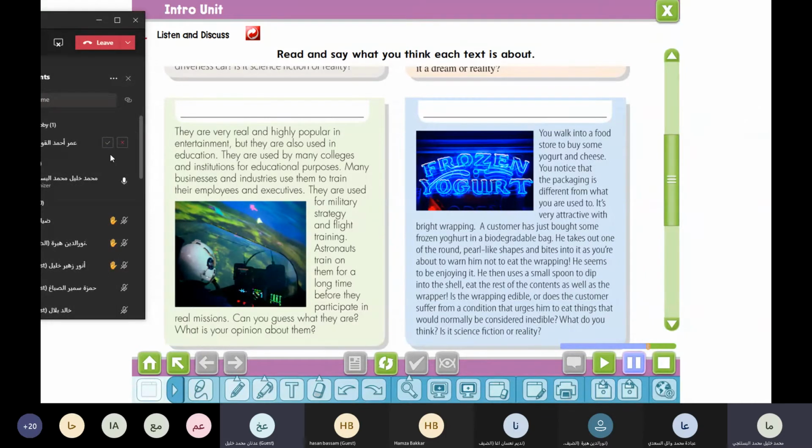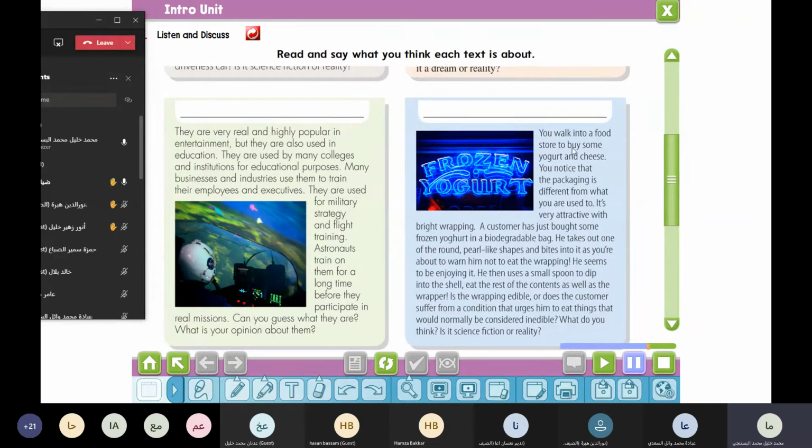Good, thank you. Who wants to read again? Dia? Okay. You walk into a food store to buy some yogurt and cheese. You notice that the packaging is different from what you are used to. It's very attractive with bright wrapping. A customer has just bought some frozen yogurt in a biodegradable bag. He takes out one of the round pear-like shapes and bites into it as you're about to warn him not to eat the wrapping. He seems to be enjoying it. He then uses a small spoon to dip into the shell, eating the rest of the contents as well as the wrapper. Is the wrapping edible, or does the customer suffer from a condition that urges him to eat things that would normally be considered inedible? What do you think? Is it science fiction or reality? Thank you very much.